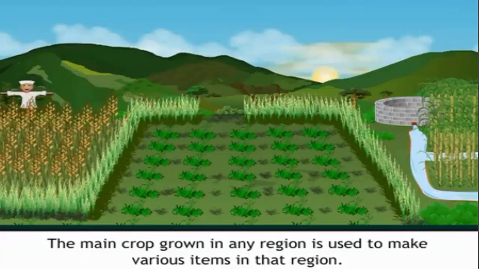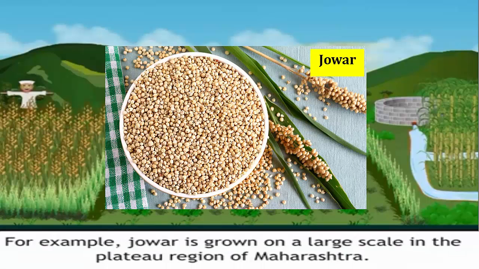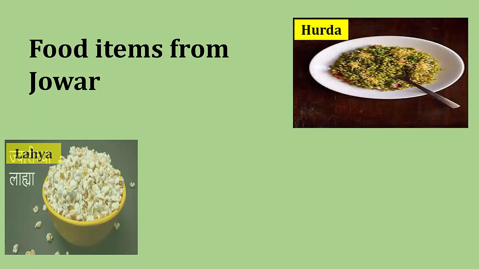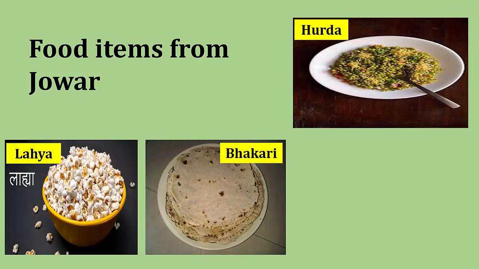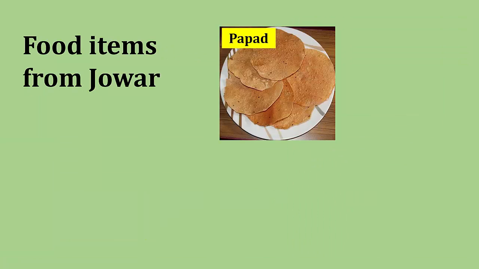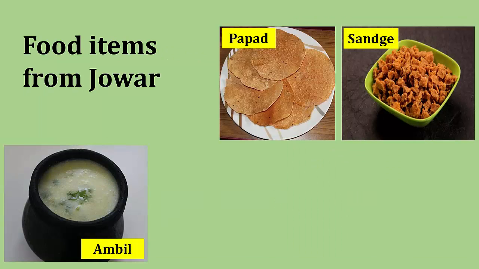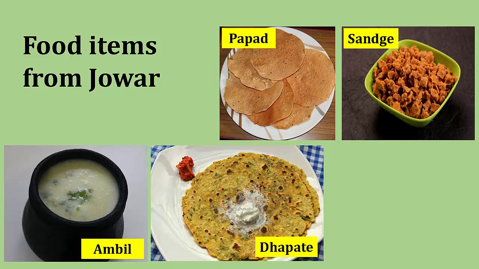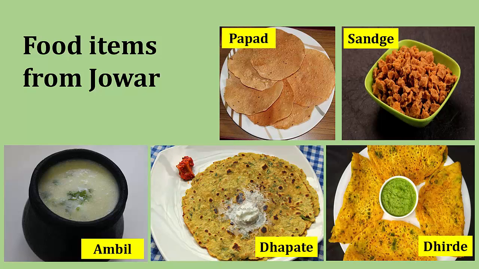The main crop grown in any region is used to make various items in that region. For example, jawar is grown on a large scale in the plateau region of Maharashtra. Let us see food items made from jawar. Hurda, laya, bhakri, ghugrya, papad, sangade, ambil, dhapate and dhirde are all the preparations of jawar enjoyed in that region.